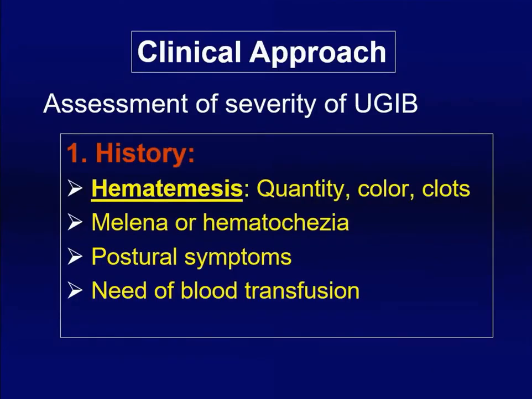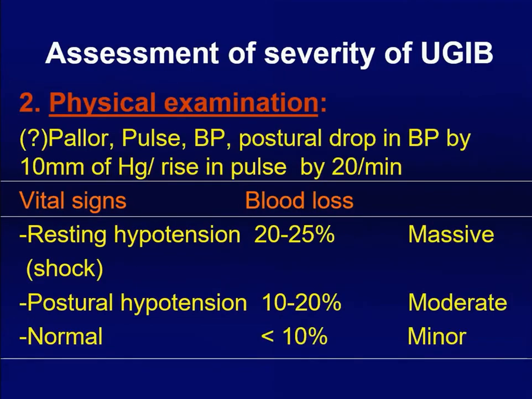Clinical approach: the assessment of severity is the most important. The first thing you have to decide is whether it is a clinically significant or major bleed, or a minor bleed. So start with the history. You get the history of hematemesis. You can ask the quantity of blood, the color, as I said, bright red versus altered blood, or associated clots. Melena and hematochezia suggest there is significant bleeding. Postural symptoms are very important. Patients may not come with a history of blood transfusion or drop in hemoglobin, but if the patient develops postural symptoms, meaning giddiness or perspiration on changing posture, that indicates significant bleeding. Obviously, requirement of blood transfusion signifies major bleeding.